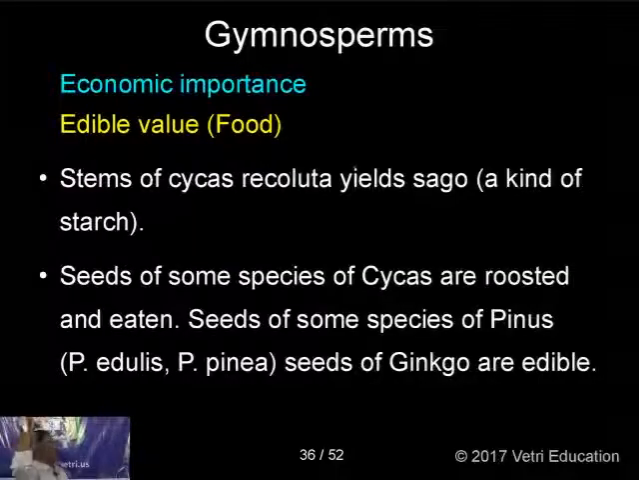Regarding the edible value, the stems of Cycas revoluta yield sago. A kind of starch is prepared from this, from which the sago is prepared. So sago is used in the preparation of food. Next, the seeds of some species of Cycas are roasted and eaten. Seeds of some species such as Pinus edulis, Pinus pinea, and seeds of Ginkgo are edible. They are roasted and eaten.